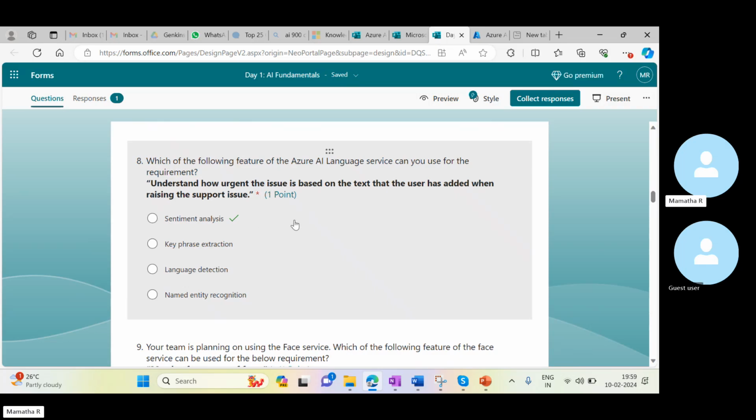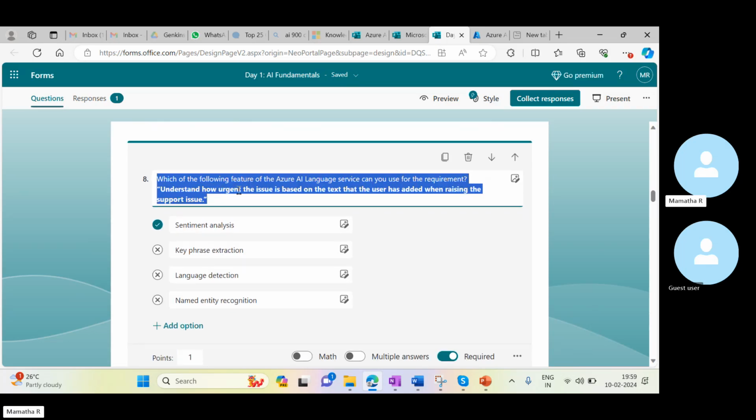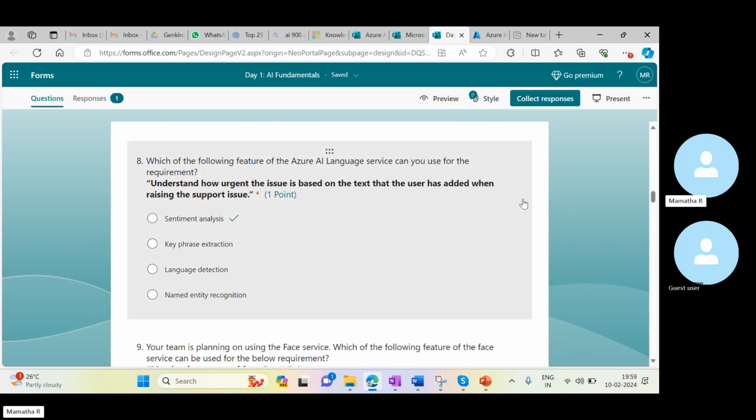Based on the options, we need to extract the data. Which of the following features of the Azure AI language service can you use for the requirement: understand how urgent the issue is based on the text the user has added when raising the support issue. So we need to think about the issue's emergency. It helps me understand via sentiment analysis.